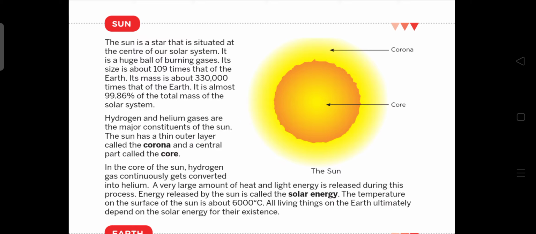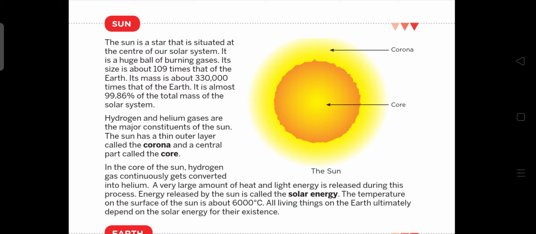तो सन का जो साइज है वो अर्थ का 109 टाइम्स है, meaning 109 earths can be fitted into the sun. And its mass is about 330,000 times that of the earth. It is almost 99.86% of the total mass of the solar system. So 99.86% of the total mass is found in the sun.